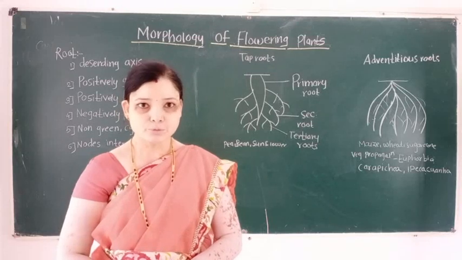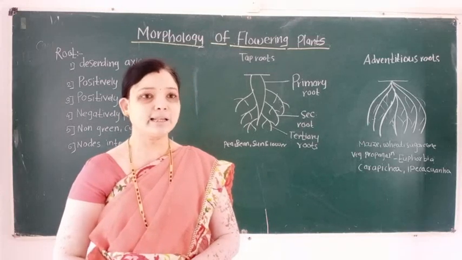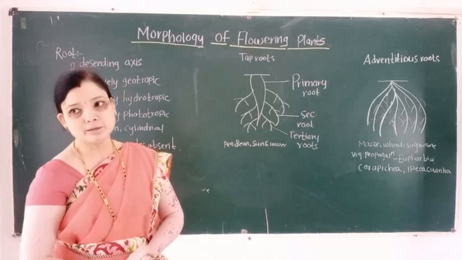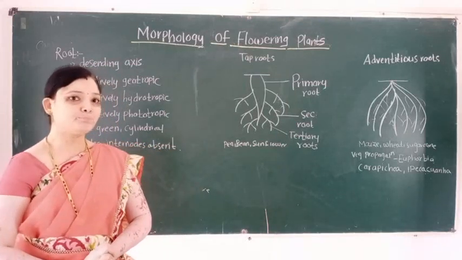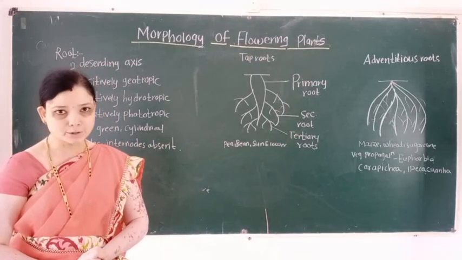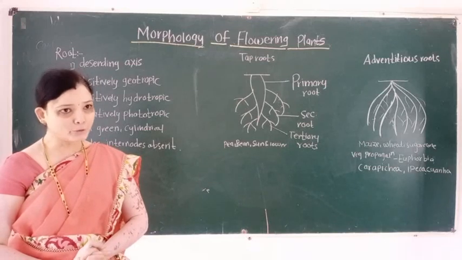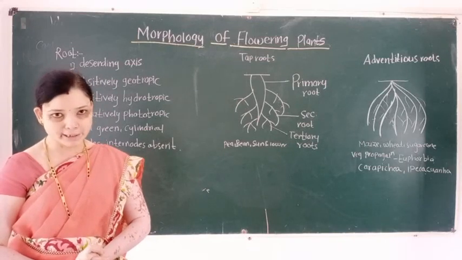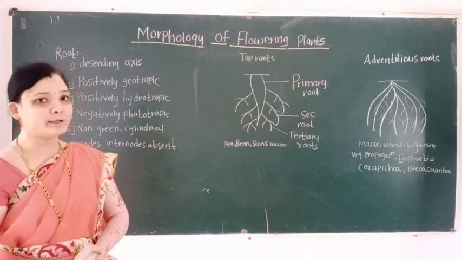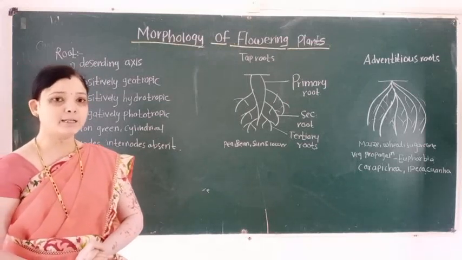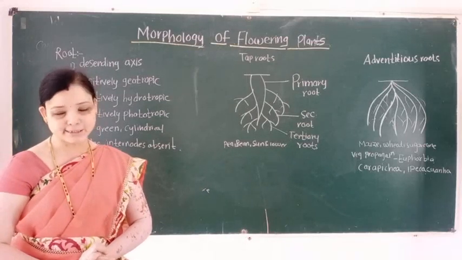So today in this lecture we learn the first part of the angiospermic plant body, that is, the flowering plant body. This part is known as the root.